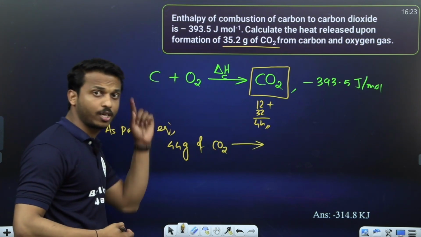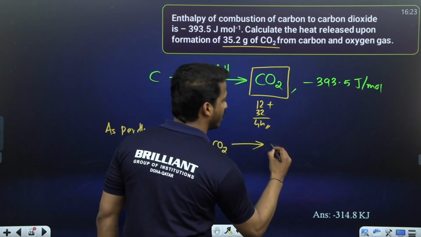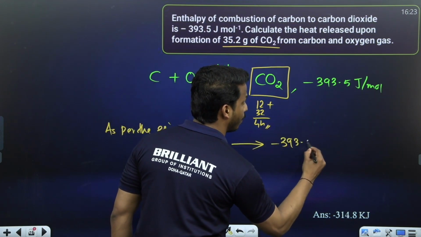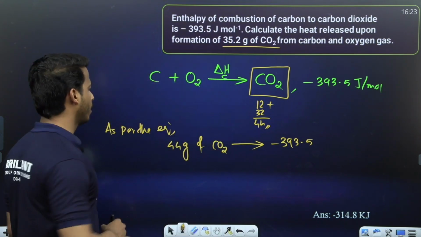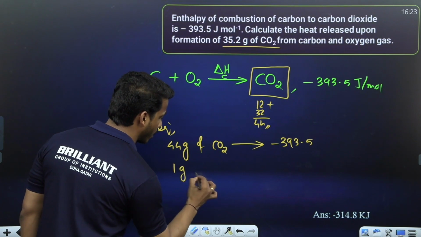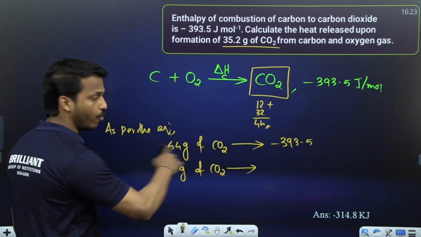Yes or no? In which minus 393.5 joule per mole energy released. If so, what about 1 gram of carbon dioxide here? Let me take the 44 into the denominator.